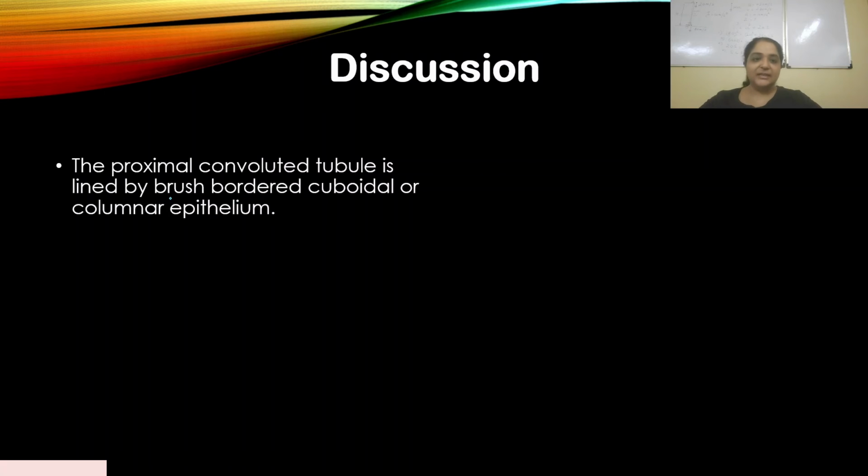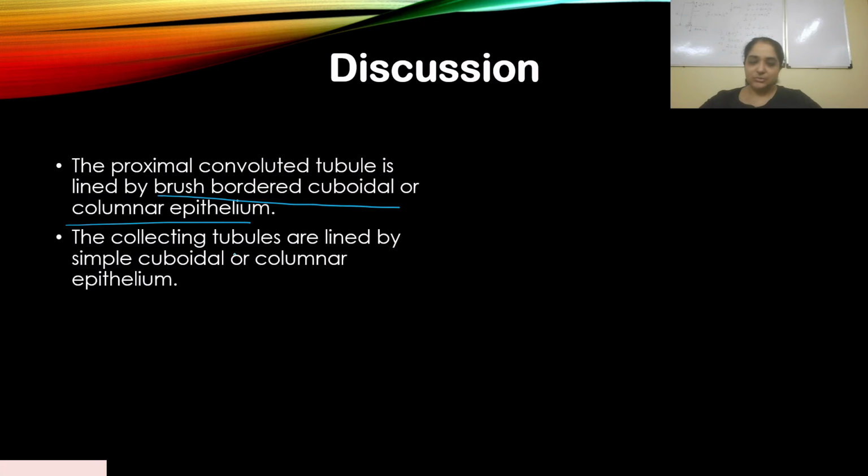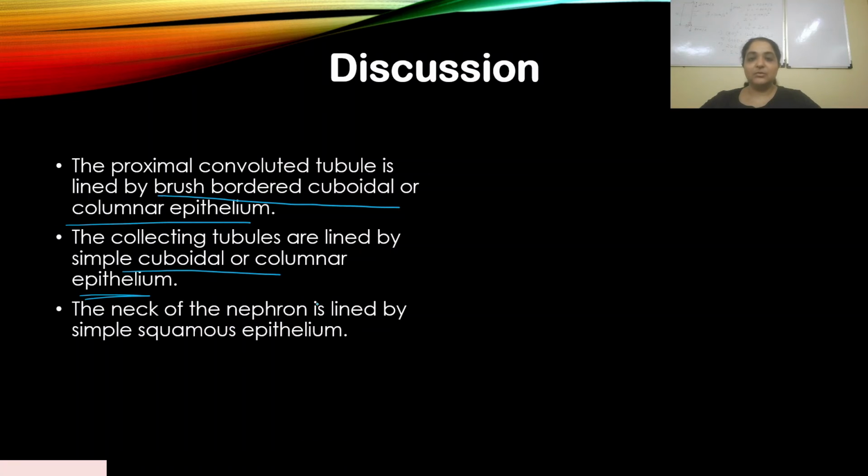The PCT is lined by brush border, cuboidal or columnar epithelium. The collecting tubules are lined by simple cuboidal or columnar epithelium. The neck of the nephron. Now, what is the neck of the nephron? I'm sure many of you don't know what the neck of the nephron is, right? It's lined by simple squamous epithelium. Okay, you can note this down. These are facts. You need to understand the histology, what cell is present where.